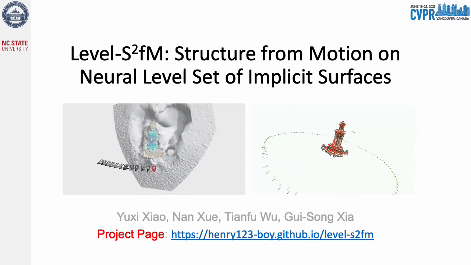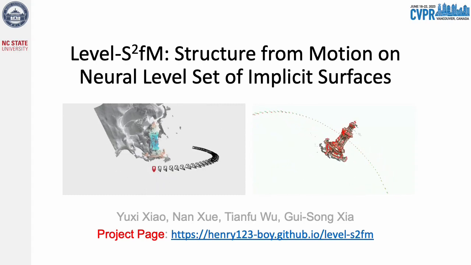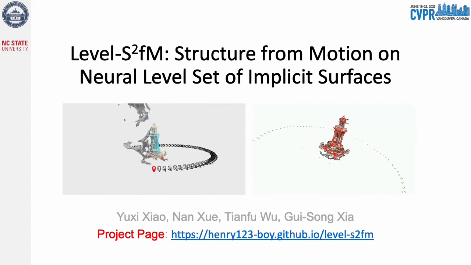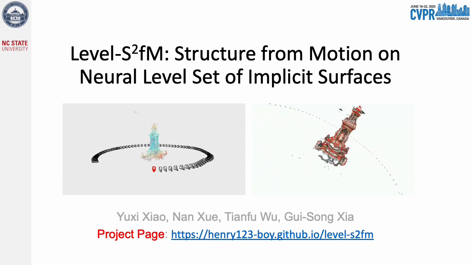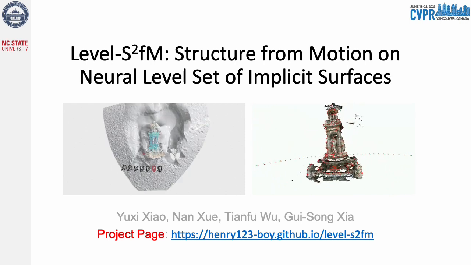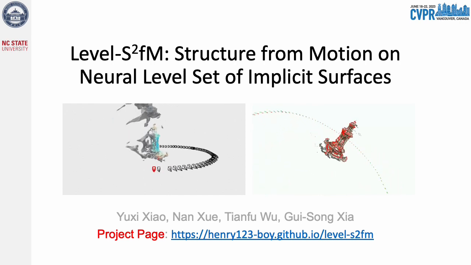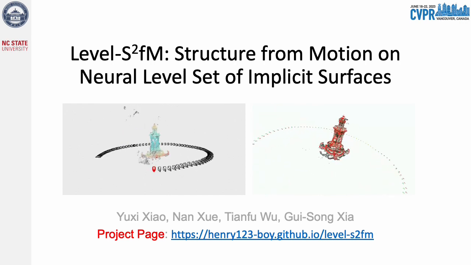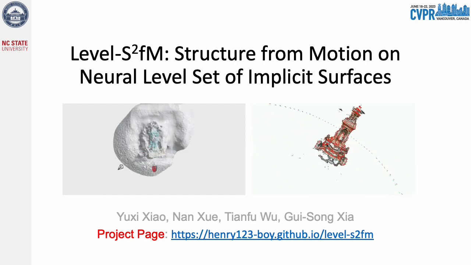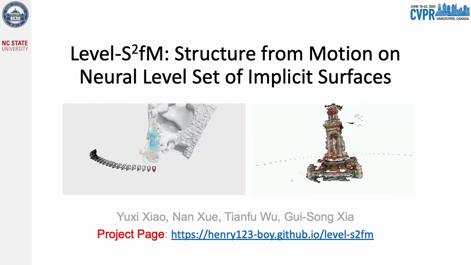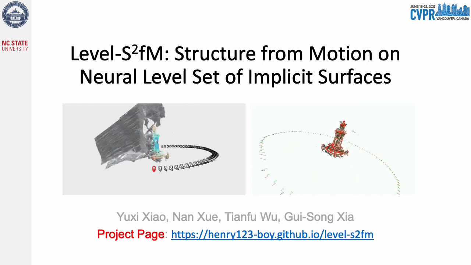We propose Level-S2fM, a novel neural incremental structure from motion approach. Different from the traditional structure from motion approaches, our Level-S2fM incrementally recovers the camera poses and scene geometry from a set of uncalibrated images, while learning coordinate MLPs for the implicit surfaces and the radiance fields from the keypoint correspondences.